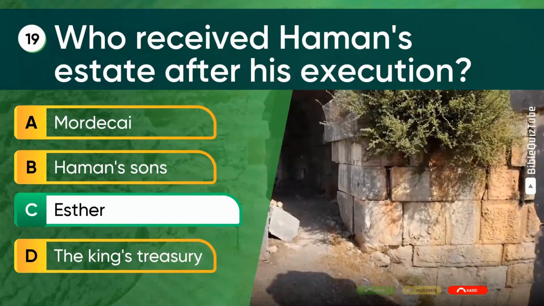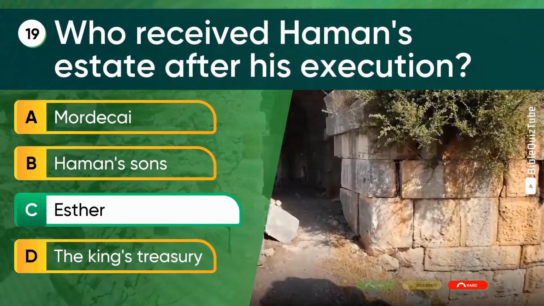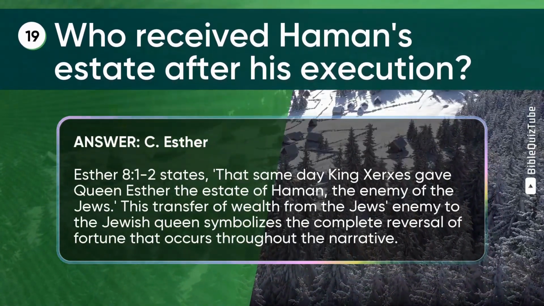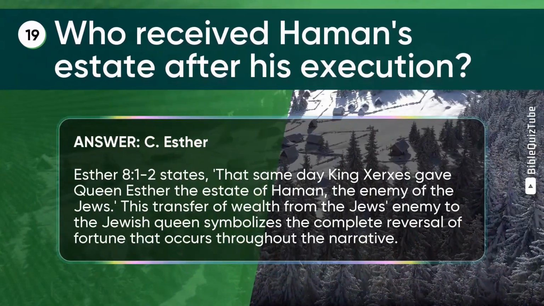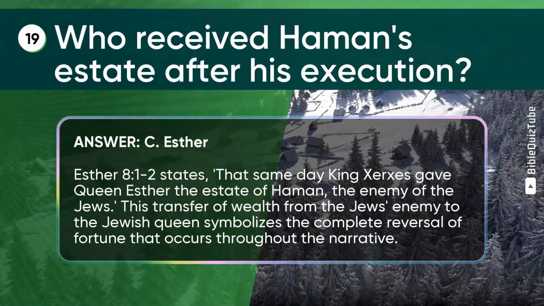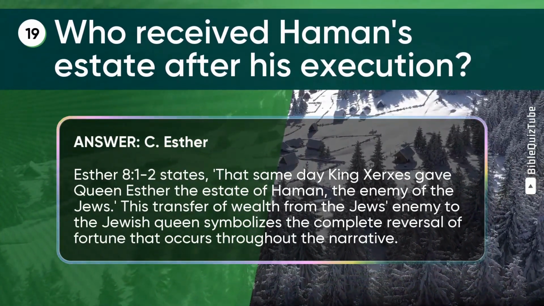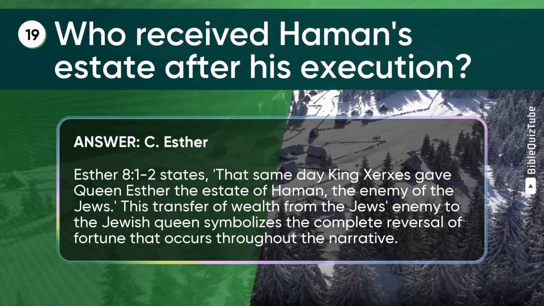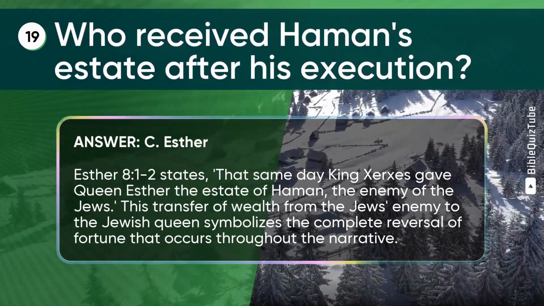The correct answer is C. Esther. The explanation. Esther chapter 8 verses 1 to 2 states, "That same day King Xerxes gave Queen Esther the estate of Haman, the enemy of the Jews." This transfer of wealth from the Jews' enemy to the Jewish queen symbolizes the complete reversal of fortune that occurs throughout the narrative.